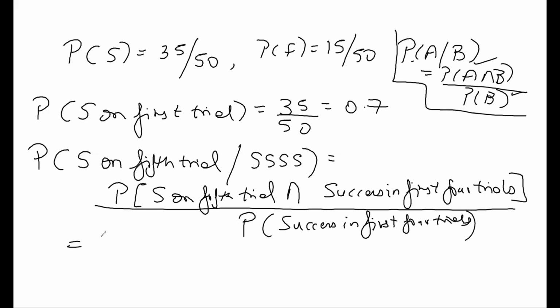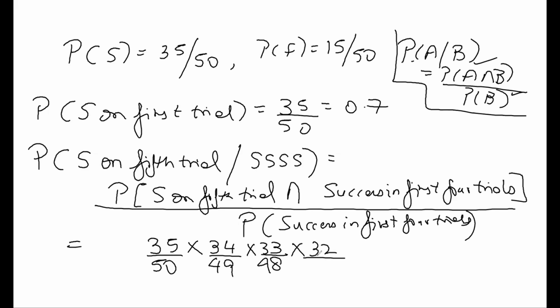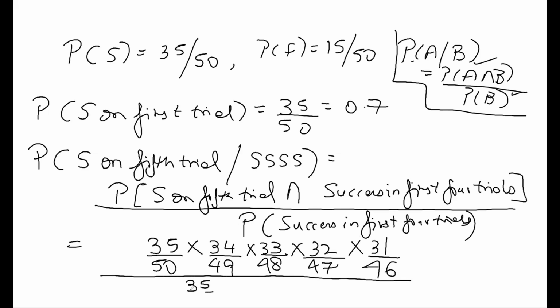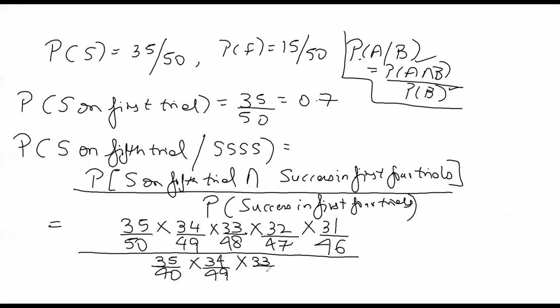The numerator will be first restaurant a success, second restaurant a success, third restaurant a success, fourth restaurant a success. All this is happening without replacement. And the 5th restaurant is also a success. Divided by the first 4 restaurants are a success. That means 35 by 50 into 34 by 49 into 33 by 48 into 32 by 47.